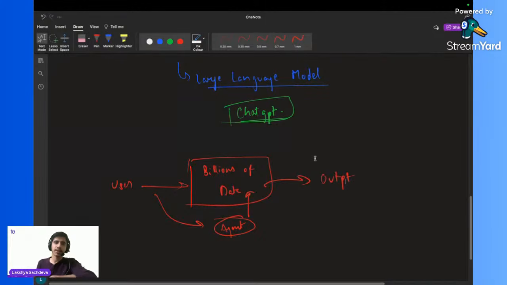From the name itself, you can see the word large over here. This large denotes billions of data. I hope this much is clear. This is a very basic definition for LLM. I hope I am clear, guys.